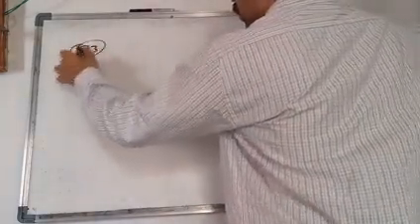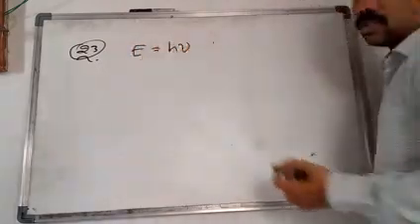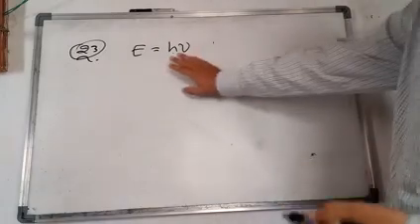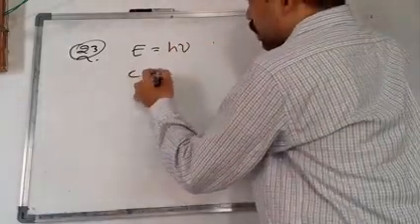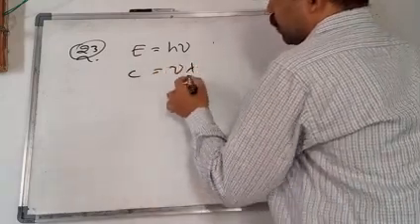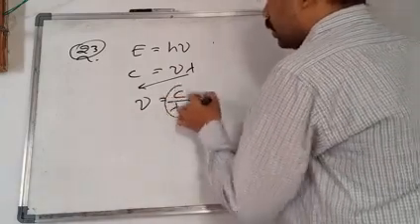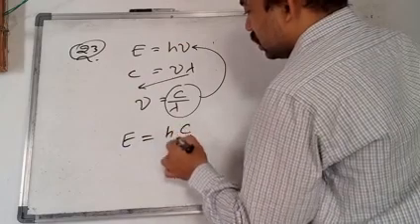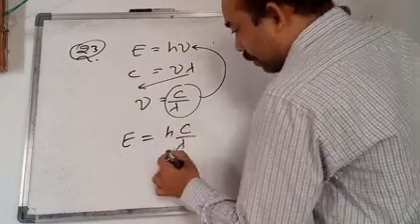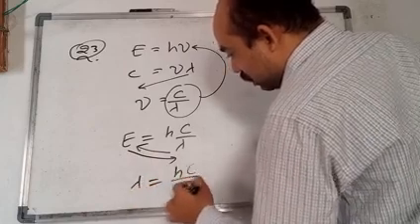23rd question. We know that E is equal to h nu according to Planck's equation, but C is equal to nu lambda. So from this we can write nu is equal to C by lambda. You substitute this value over here. So what you will get? E is equal to h C by lambda. But I want the lambda value, so cross multiply. Lambda is equal to h C by E.